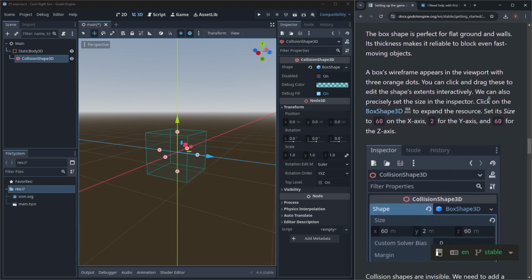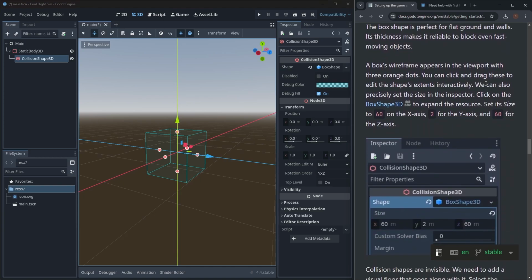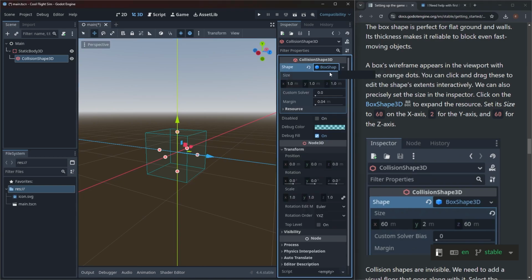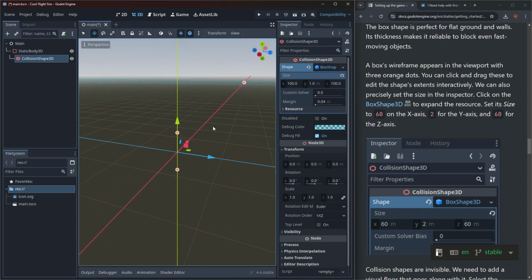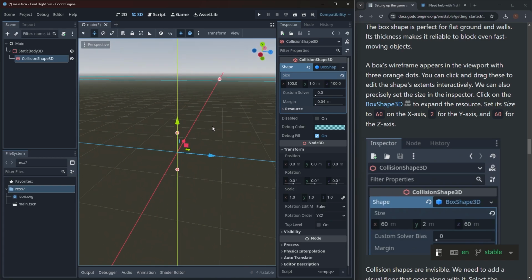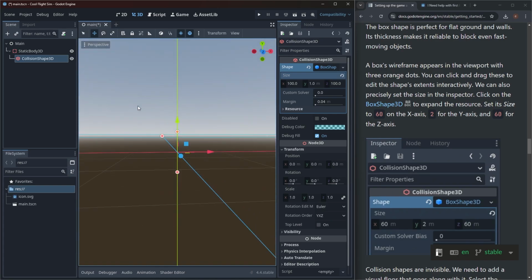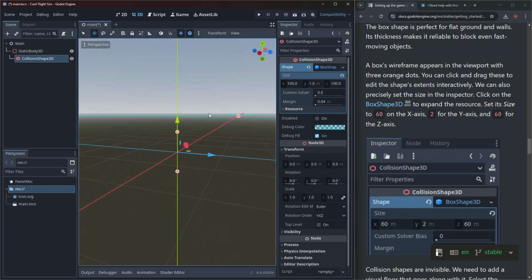Yeah, that's why we got to keep going through this because I forgot. Shape. Collision shape. Oh, we got to click box shape. Yeah, that's what it was. All right, so 100. Let's go 1. And then 100. Cool. That'll work for now. It doesn't even need to be that big, honestly, but whatever.